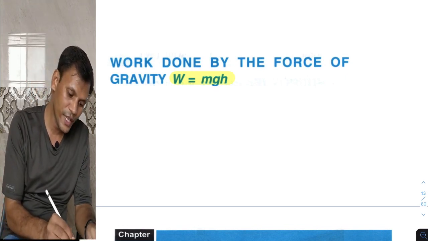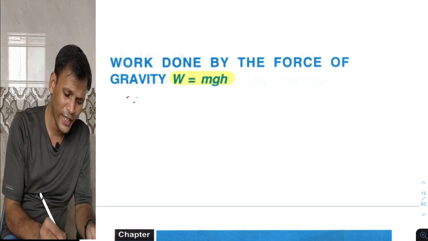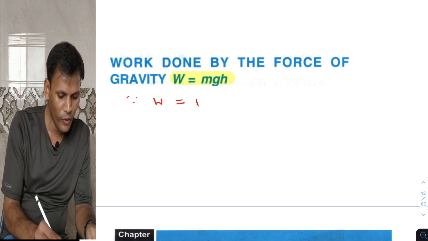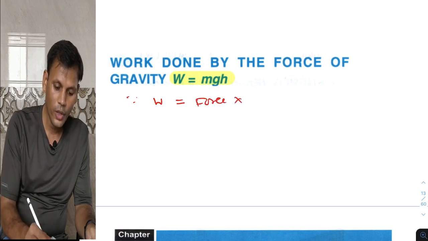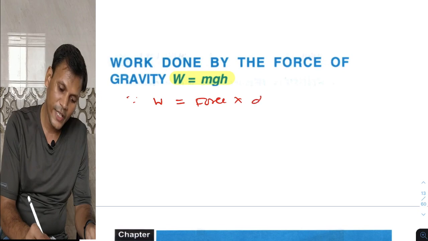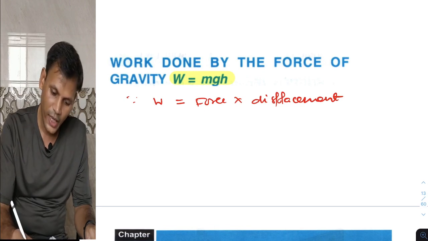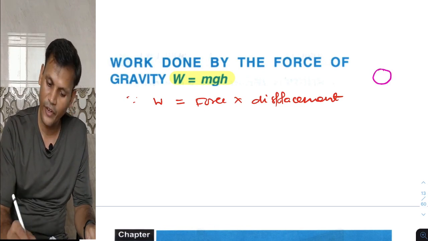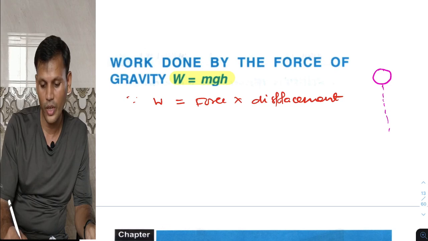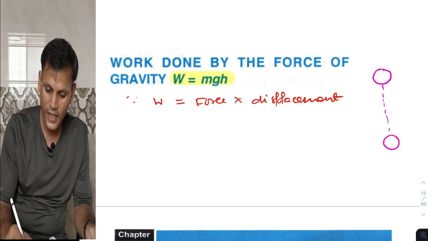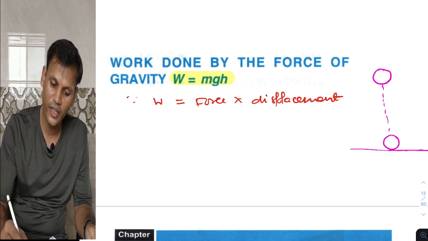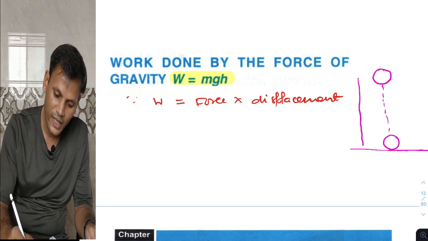So we know work done is force into displacement. I can draw the diagram for it. Suppose I leave a body from here and it comes down to the ground. This height is h.